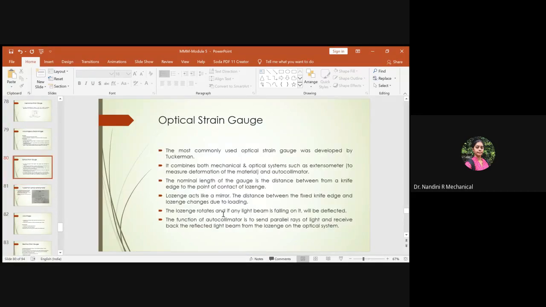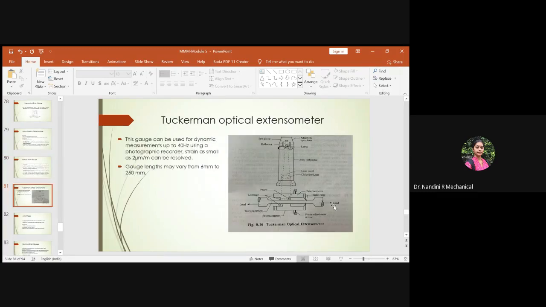Okay, so the lozenge rotates if any light beam is falling on it. If it is falling, it will be deflected. It gets deflected only when the load is applied and there is a deformation. Due to the deformation, the lozenge rotates. When it rotates, the rays passing through will be deflected on the lozenge. So this acts exactly like a mirror, because you'll be having a prism here.